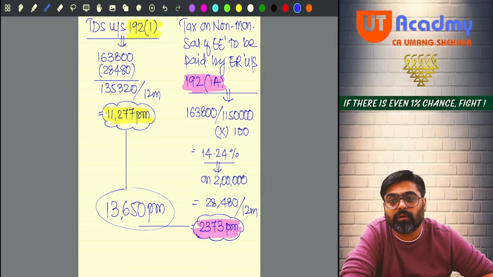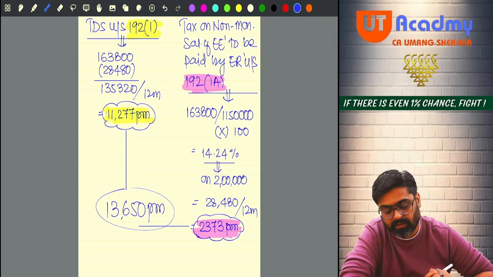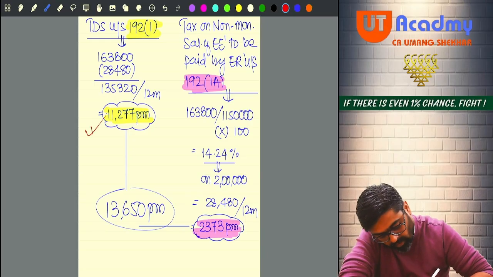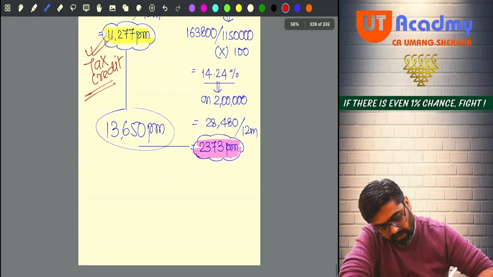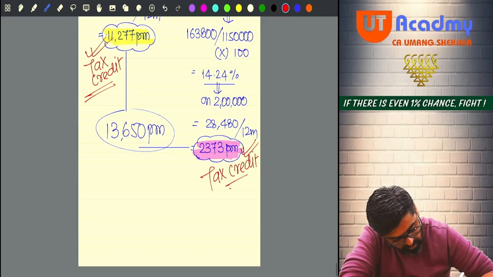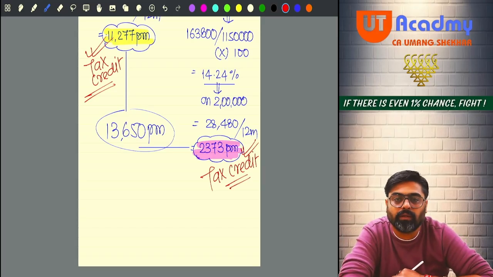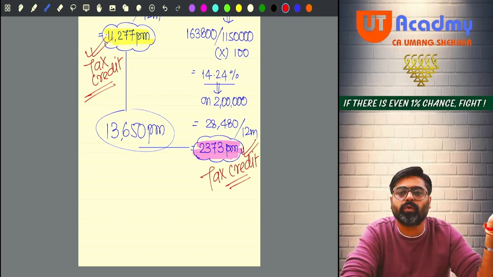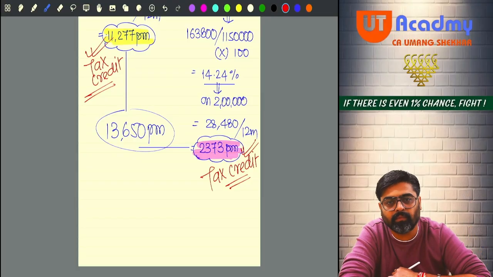Yes or no? Now pay attention. Will you get any tax credit for this amount? Tax credit for this, you are going to get? Yes. And you are going to get the tax credit for this amount also. Because this is the tax on your income which is calculated and paid to the government. So the government has to give the tax credit of this income. Okay?